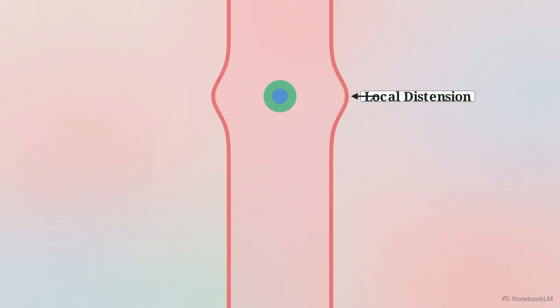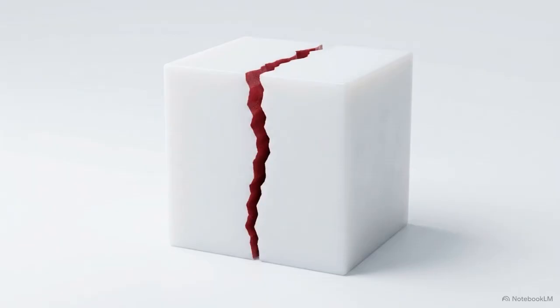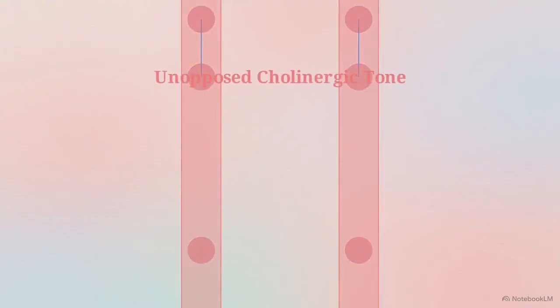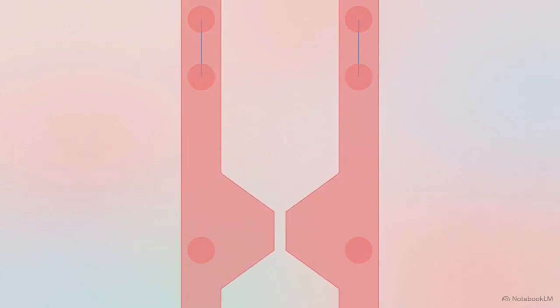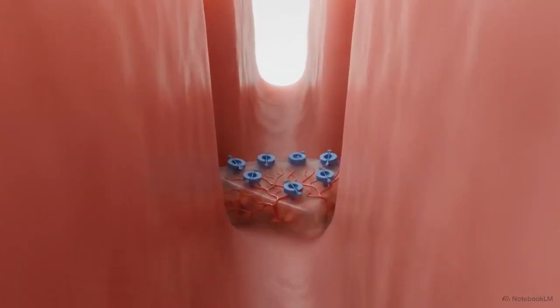If any food gets left behind, the local distension automatically triggers secondary peristalsis, which repeats until the esophagus is entirely clear. We see a catastrophic failure of this system in achalasia. Pathologically, achalasia is the selective destruction of the inhibitory ganglionic cells in the myenteric plexus. Without the neurons that release nitric oxide and VIP, the lower esophageal sphincter cannot relax. Cholinergic tone dominates, leaving the sphincter permanently clamped shut. Once the bolus clears the esophagus, chemical processing begins.